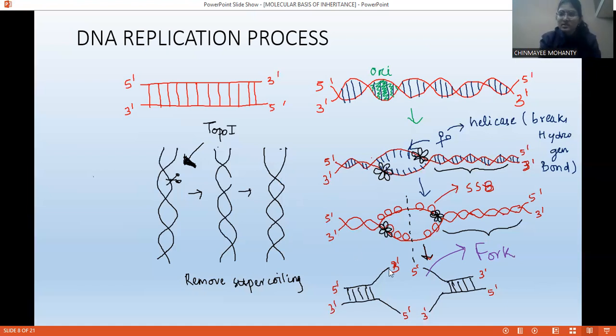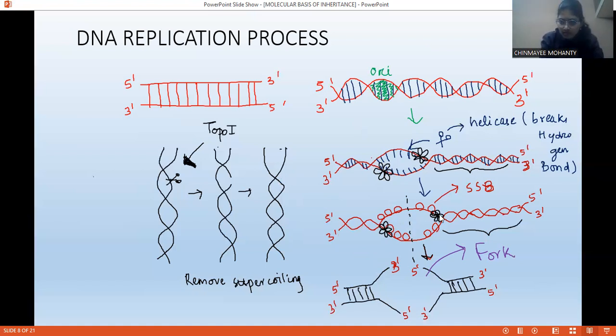Okay, and there are some single strand binding proteins. What is the function of single strand binding protein? You can see topoisomerase is responsible for removing the supercoiling, and helicase is responsible for breaking down the hydrogen bond. And after breaking the hydrogen bond, we are going to get a single strand of DNA.